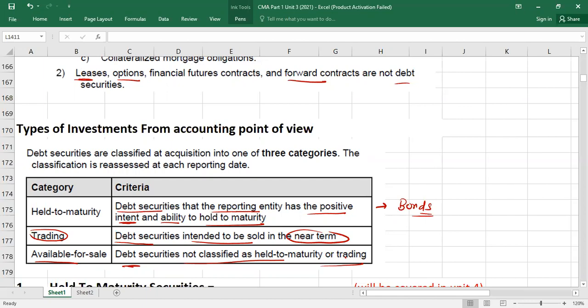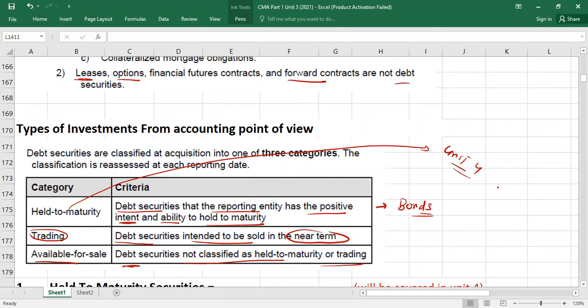Understood? Please let me tell you here, the accounting for held to maturity securities we will cover under Unit 4. The reason is that we will study the topic of bonds there because it includes bonds. We will study this topic from the issuer's point of view, like when a company issues bonds, what accounting they will do. And the same data can be used from the investor's point of view.